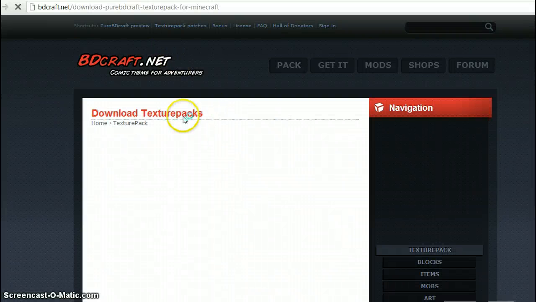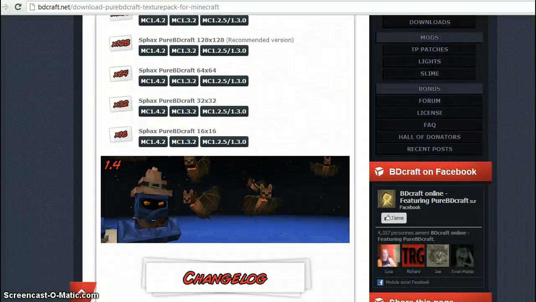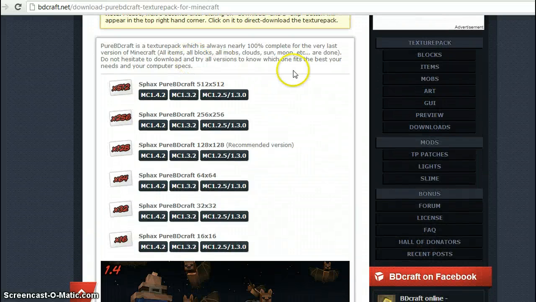Click on it. It's texture packs. Pure. So I've already got this. I got version, I don't really know which one. I just clicked on. No, yeah, I do. I got this one. And so yeah, whatever version you got, just click on that.